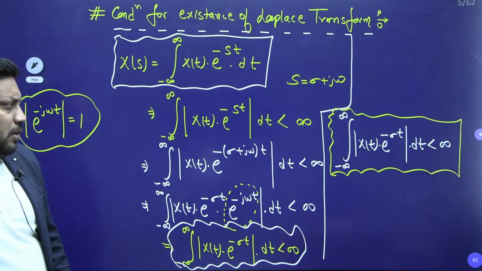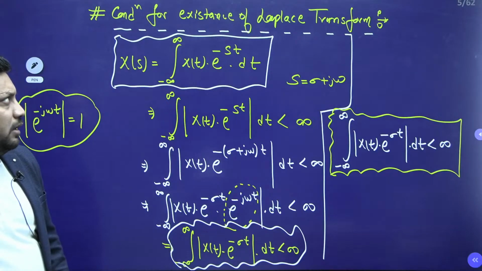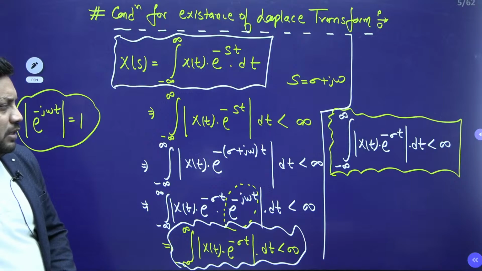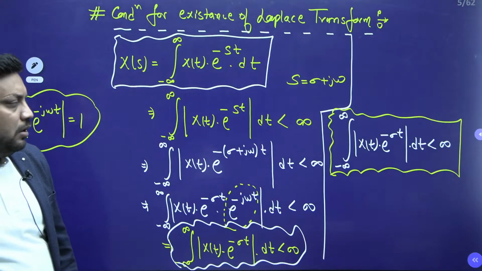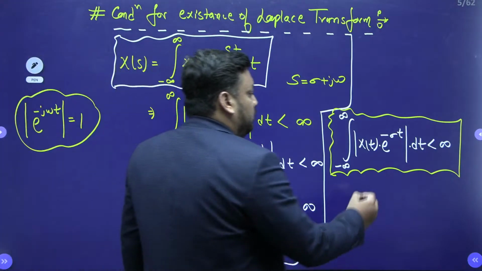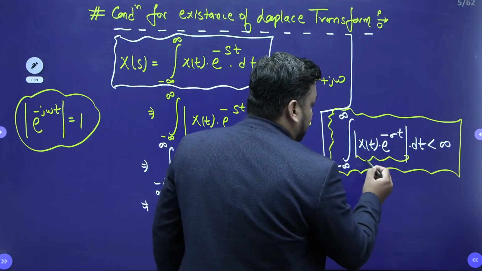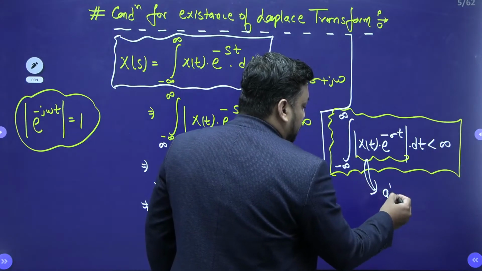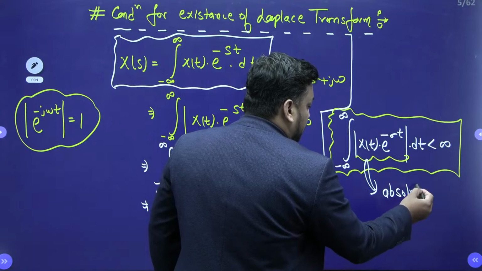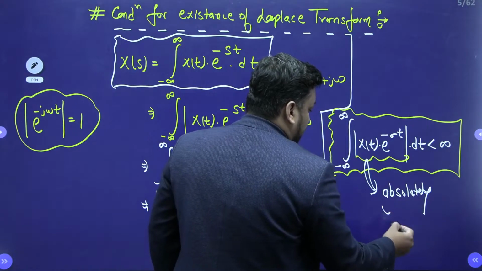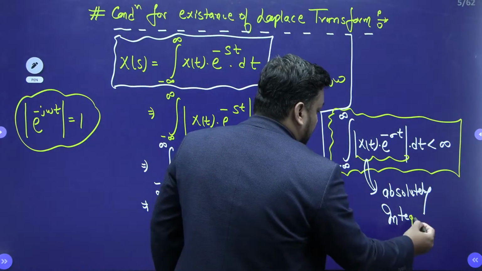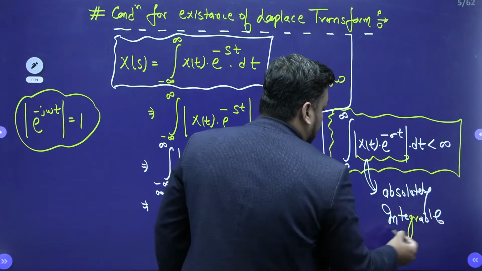The integral of x(t) e^(-sigma t) dt in magnitude is less than infinity, and this is the condition for existence of the Laplace transform. Do you know what is the meaning of this? The meaning is that this term should be absolutely integrable.